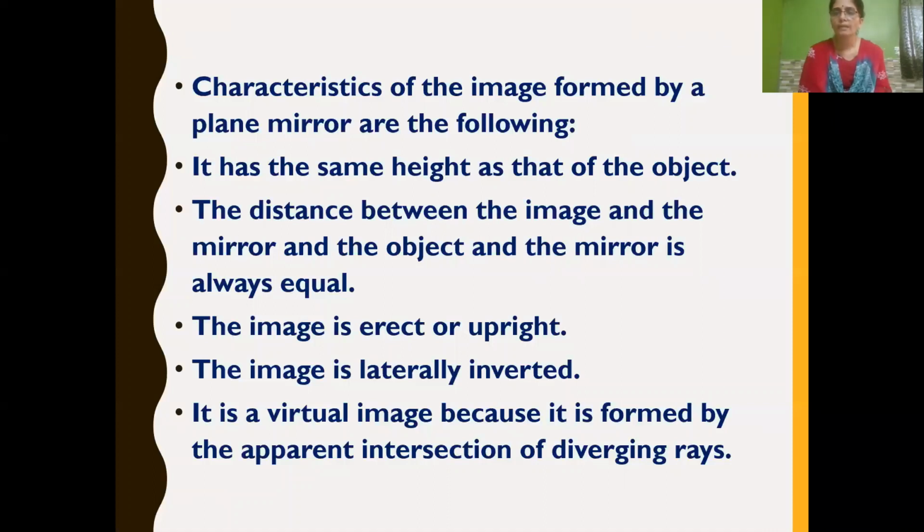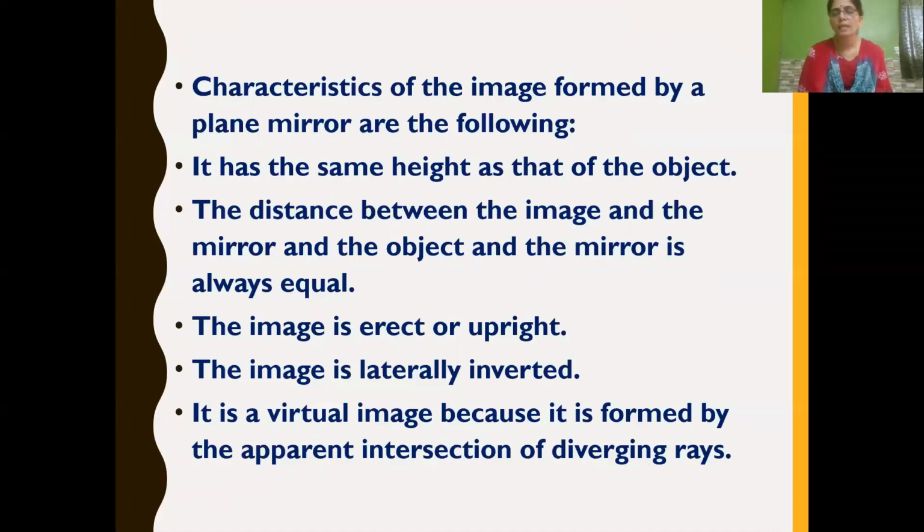The second characteristic is that the distance between the image and the mirror and between the object and the mirror is always equal. If you stand in front of the mirror and move 2 steps behind, you can see that the image also moves 2 steps behind.